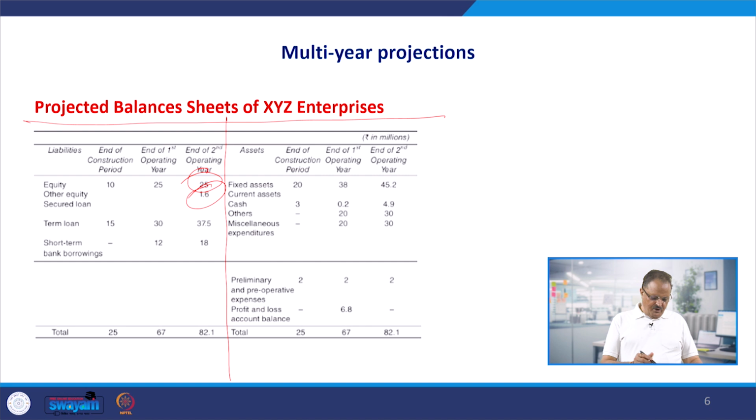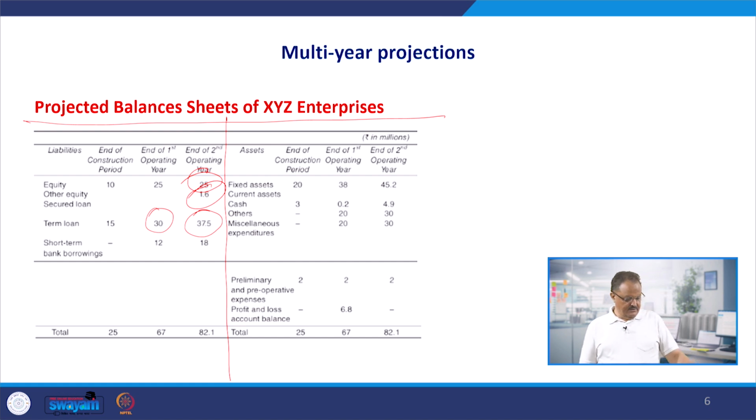After that, we had the borrowings, total borrowings over the 3 periods: construction period, first year and second year. So in the first year, as we have seen, the borrowings, term loan were 15, and again 15 in the first operating year, so the total amount became 30, and in the second operating year we borrowed 7.5 million, so the closing balance of term loan became 37.5, and short term borrowings were also there.